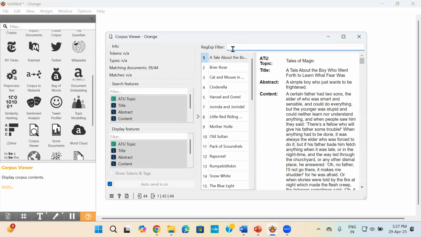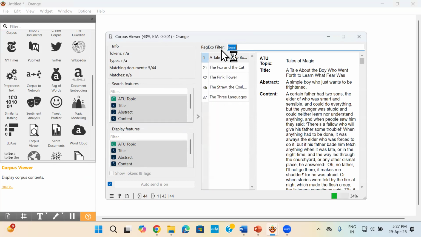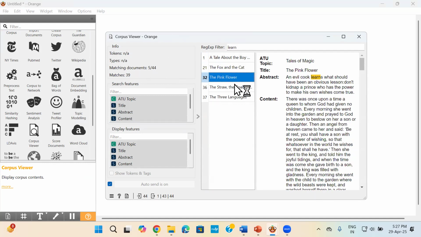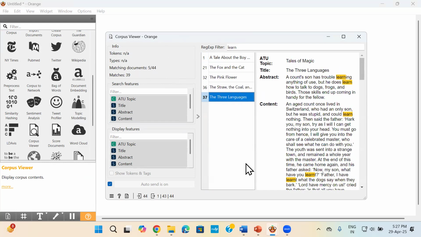Now if I want to search for a particular word, I can give my filter here. As you can see, I'm typing the word learn. Just press enter. It will show you that there are 5 documents out of 44 which have the word learn. So just click here, you have the word learn. So you can do that.